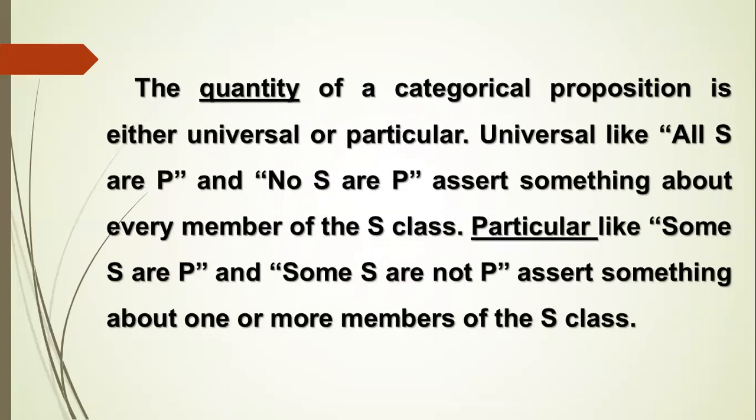The quantity of a categorical proposition is either universal or particular. Universal, like all S are P and no S are P, asserts something about every member of the S class. Particular, like some S are P and some S are not P, asserts something about one or more members of the S class.